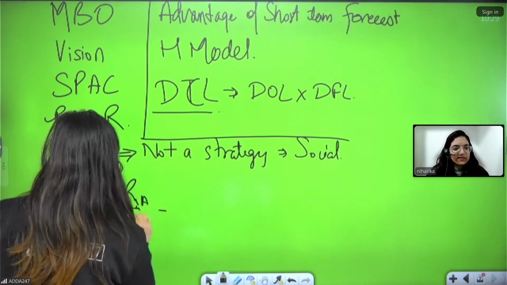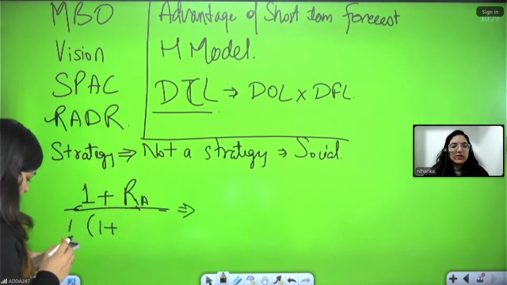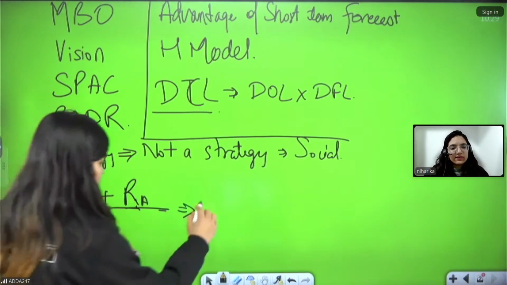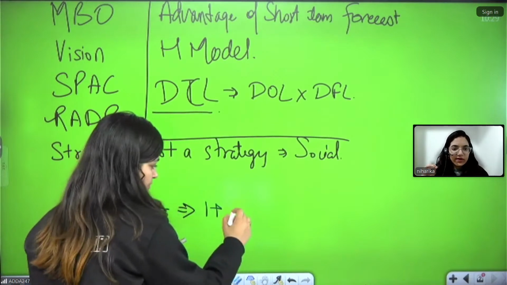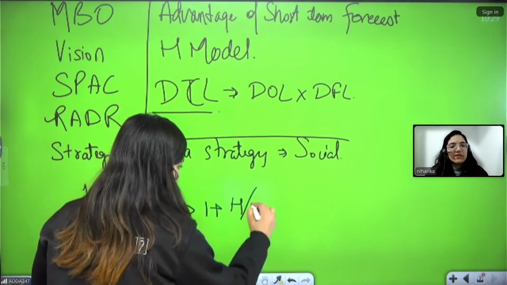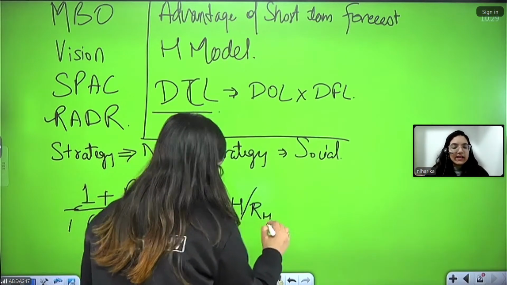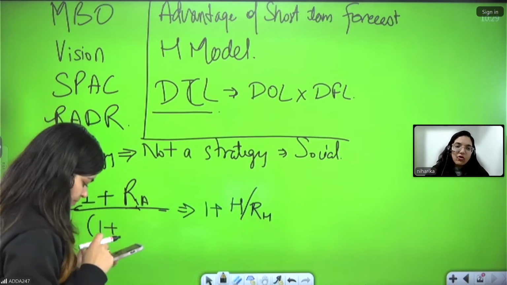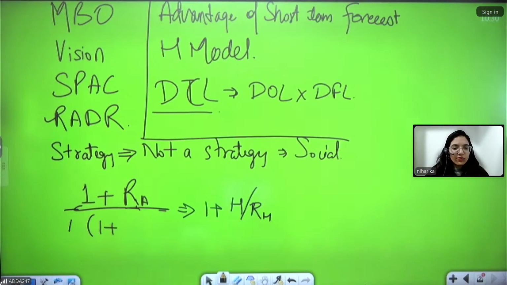So it is RADR, risk adjusted discount rate. How do we get it? Is equal to, first of all, write 1 plus the rate that we are taking. If we are taking our home currency, you can write H there, RH, just like we write cost of equity, KE. R is bigger and H is smaller. It can be your home currency or your foreign currency. So 1 plus R multiplied by 1 plus the risk premium. Okay?